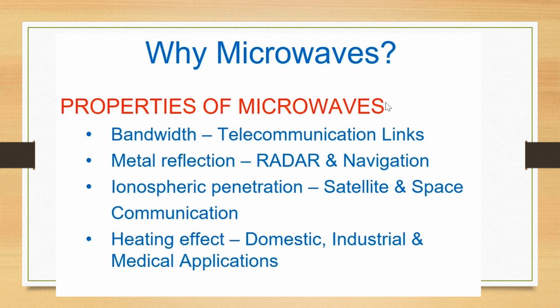And the very last property is the heating effect. This heating effect can be used in domestic, industrial and medical applications. For example, in domestic applications, we can use microwave ovens for faster cooking, and in industries, we can use these microwaves for boiling water, converting the boiling water to steam, welding, etc. And in medical applications, we can use these microwaves for treating cancer patients or for some therapies, etc.